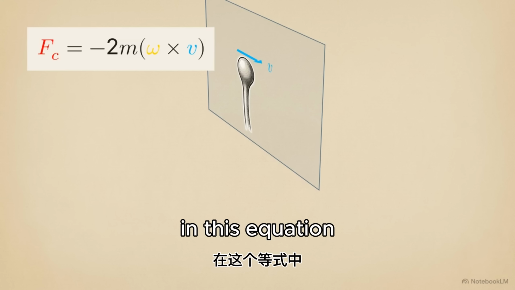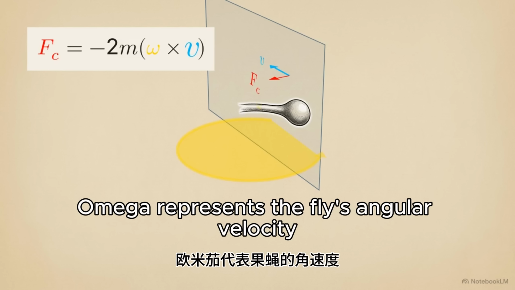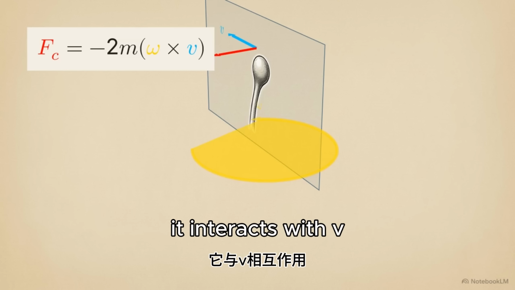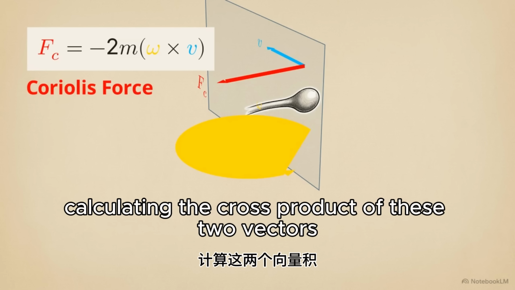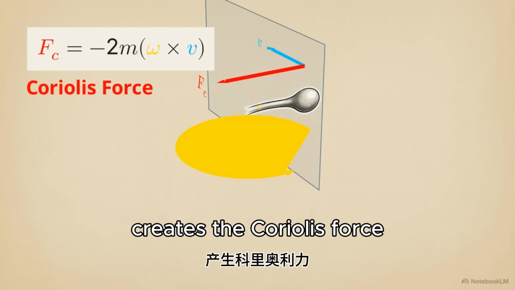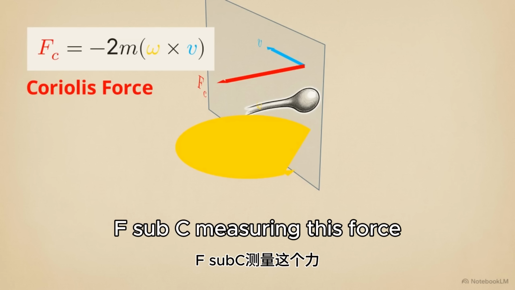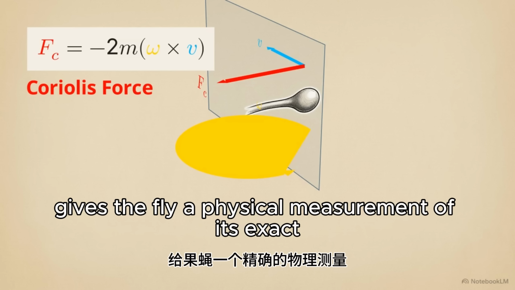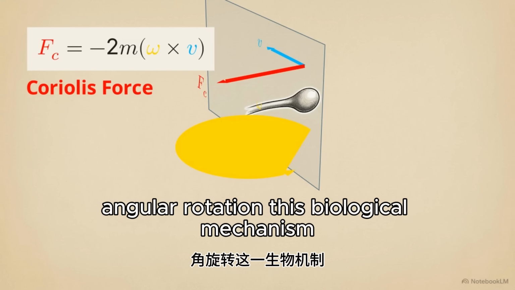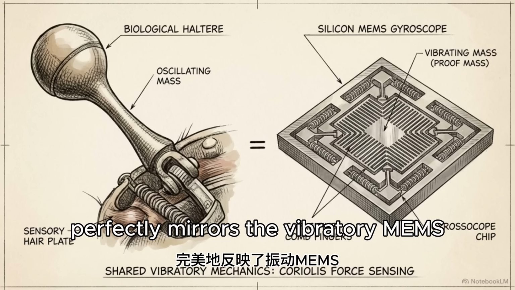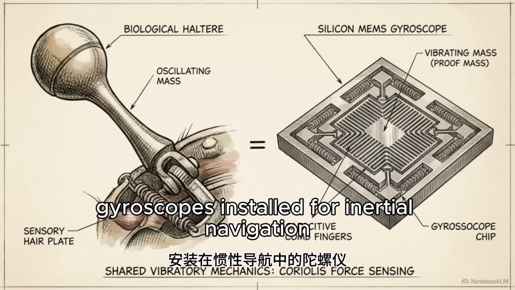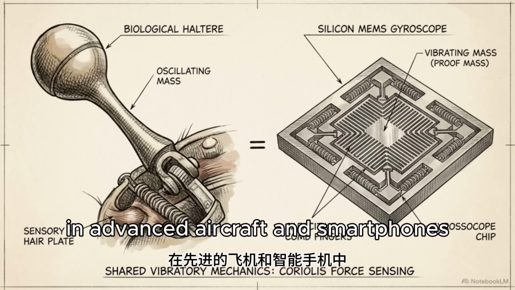In this equation, omega represents the fly's angular velocity. It interacts with v, which is the linear velocity of the oscillating haltere. Calculating the cross product of these two vectors creates the Coriolis force, F sub c. Measuring this force gives the fly a physical measurement of its exact angular rotation. This biological mechanism perfectly mirrors the vibratory MEMS gyroscopes installed for inertial navigation in advanced aircraft and smartphones.